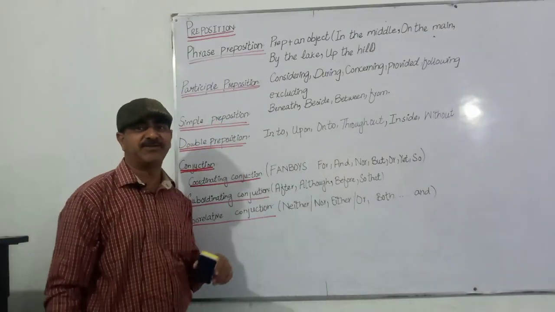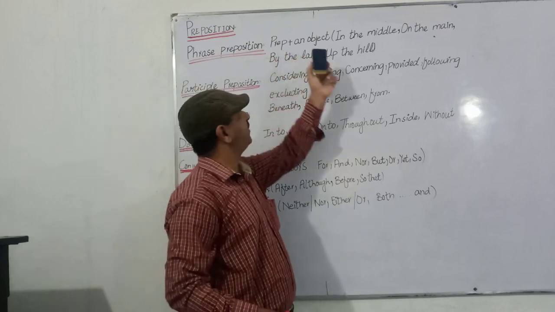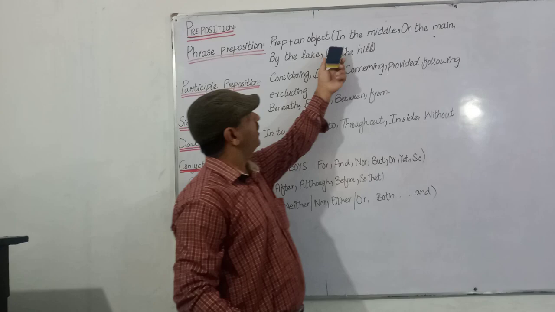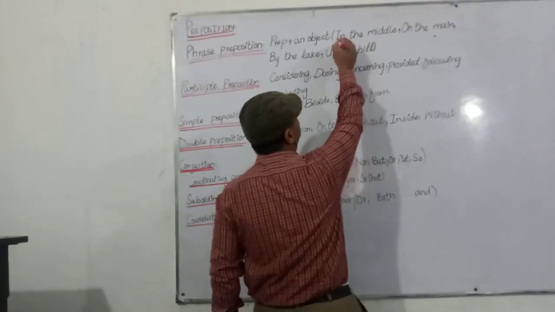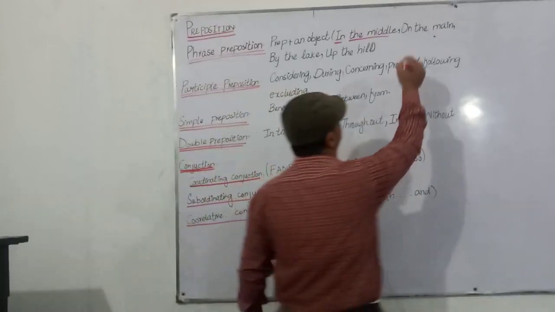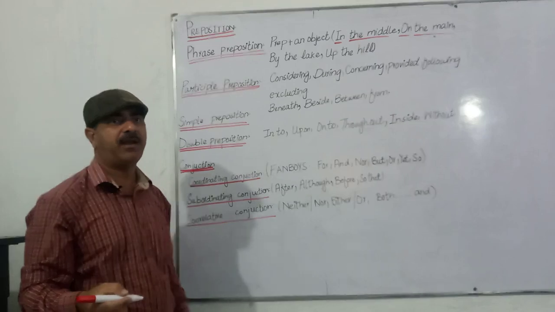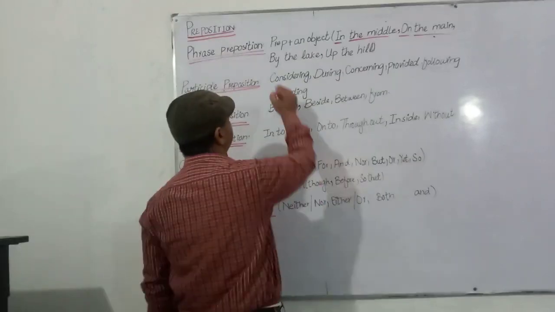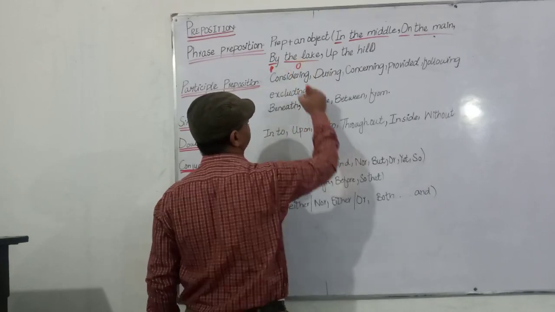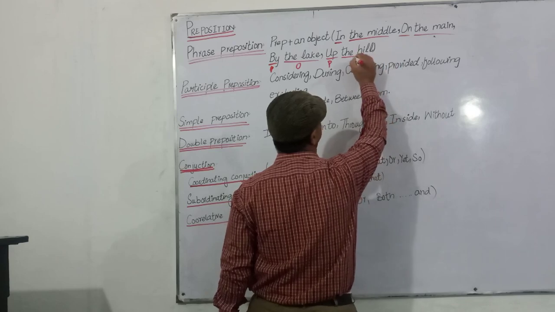Preposition. Today we'll study prepositions. A prepositional phrase is a preposition plus an object. In the middle, in is the preposition and the middle is the object. Next, on the main, on is the preposition and the main is the object. By the lake, by is the preposition and the lake is the object. Up the hill, up is the preposition and the hill is the object.